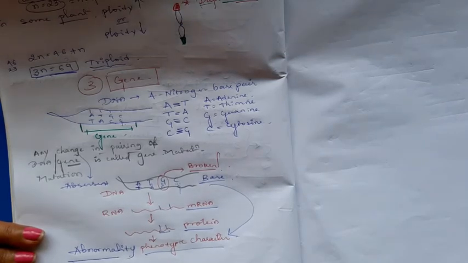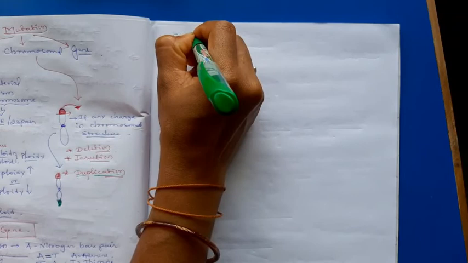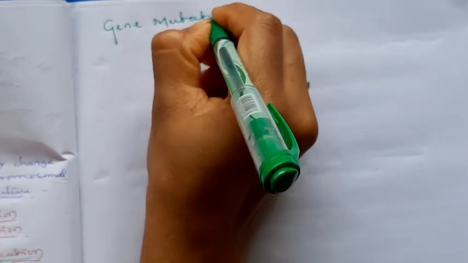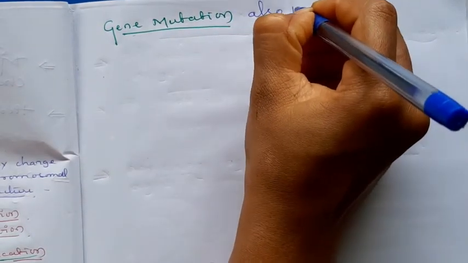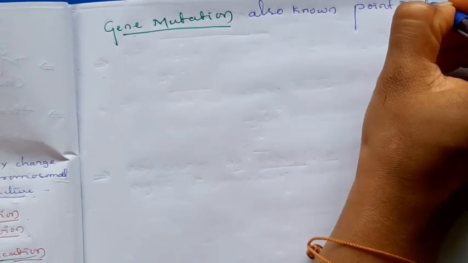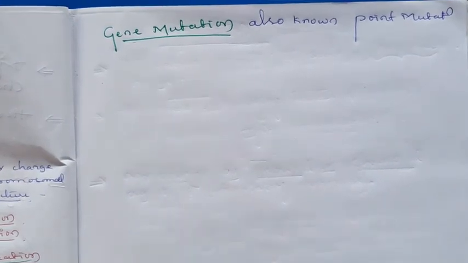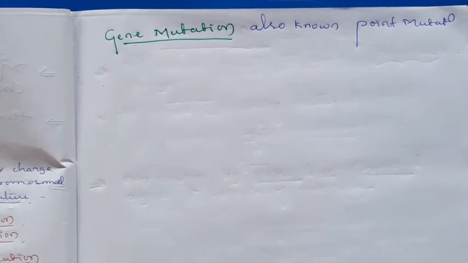Okay. Then here the gene mutation is also known as point mutation. Gene mutation is also known as point mutation. Point mutation means a small base pair can change the whole phenotype. That's why it is known as a point mutation.